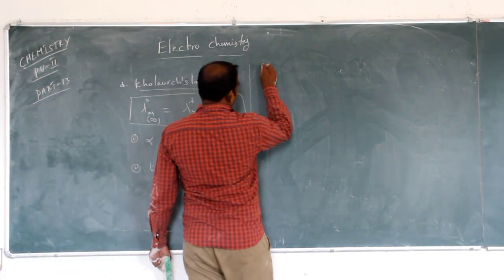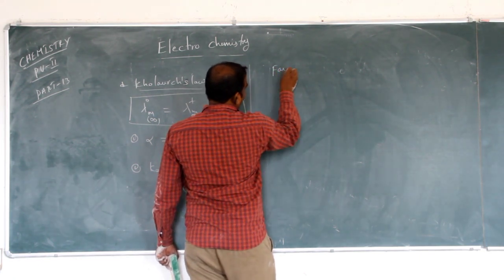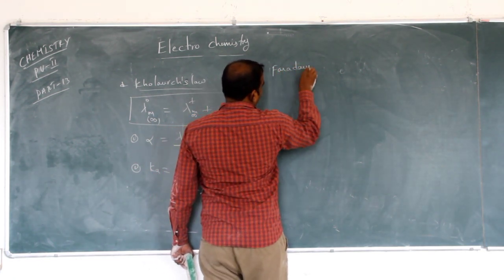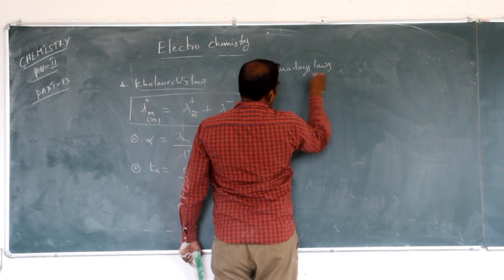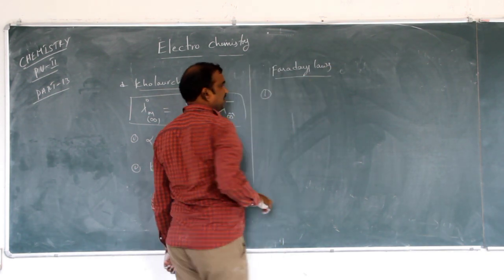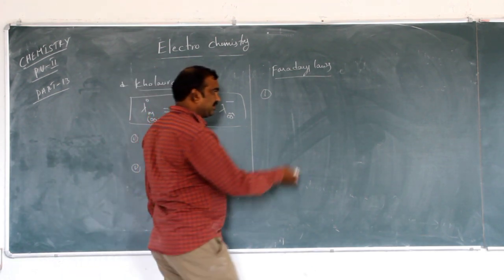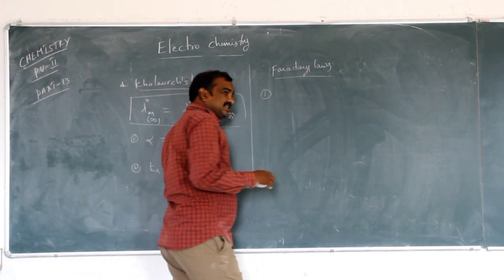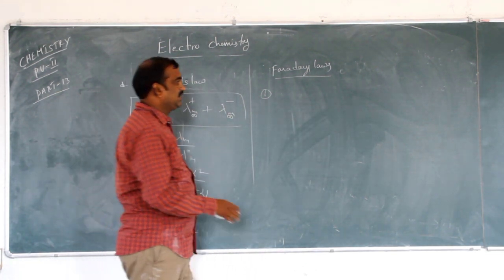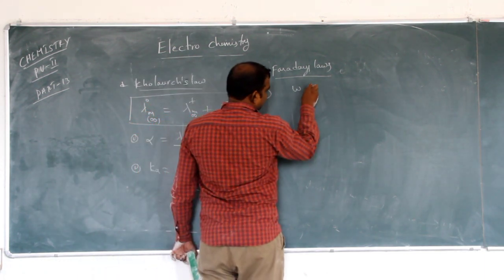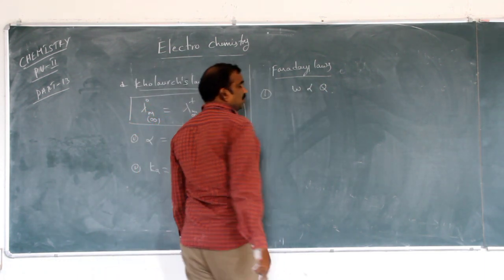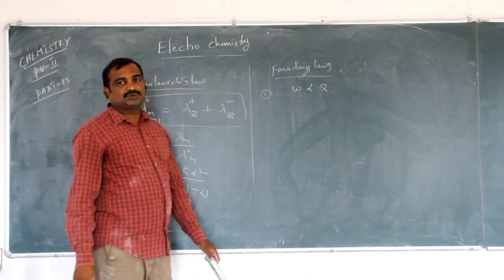Faraday's laws. Faraday's first law: the amount of substance deposited is directly proportional to Q, the quantity of electricity passed through it.